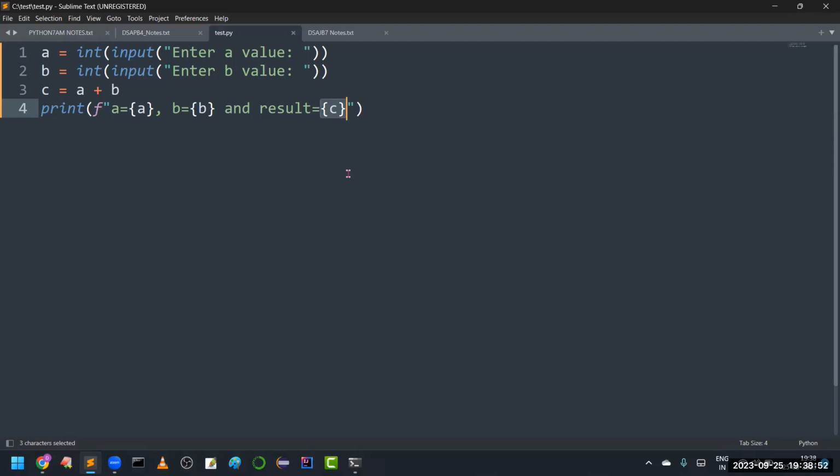Sir, thank you. Sir, instead of F string, we may also use the replacement operator. Yeah, you can use replacement. But if you want to use the replacement operator, again we need to use dot format, something like that, right? Yes, sir.